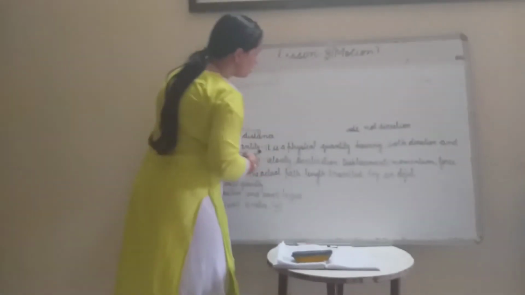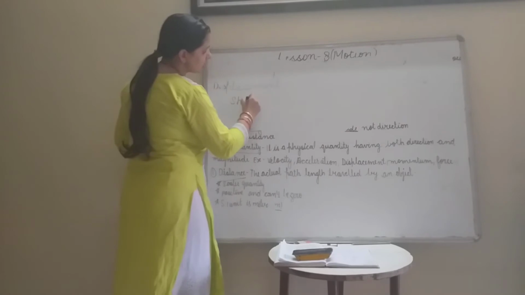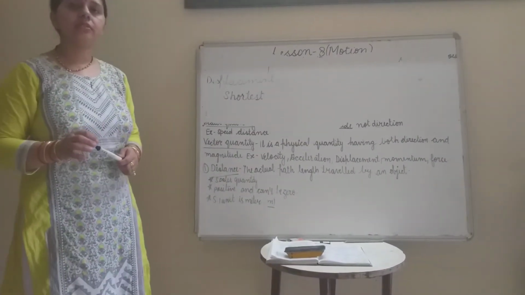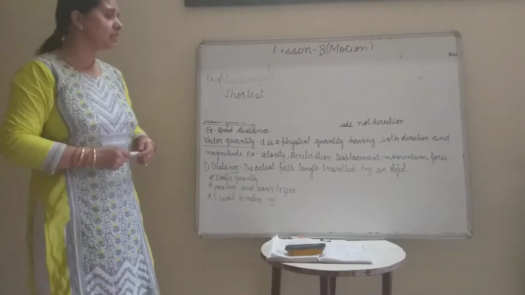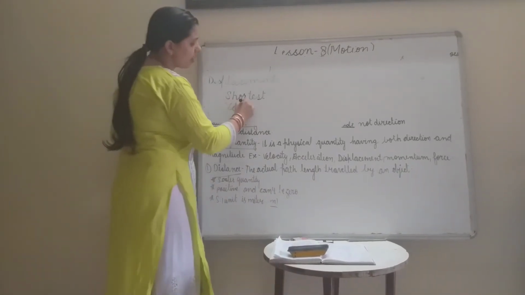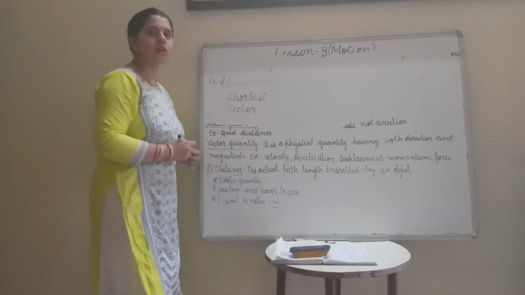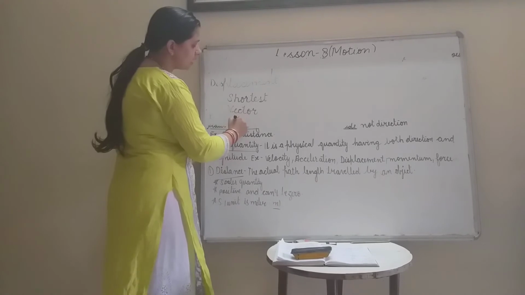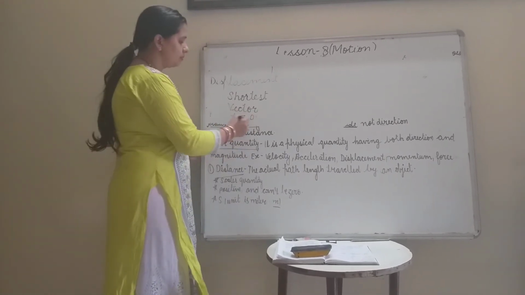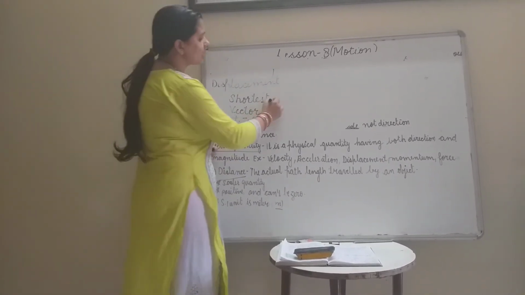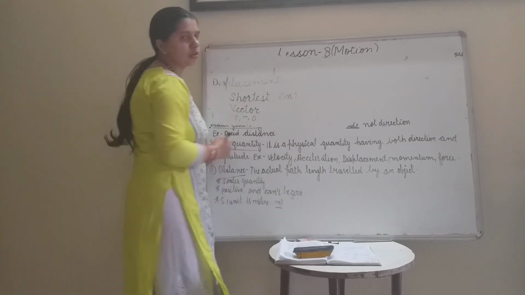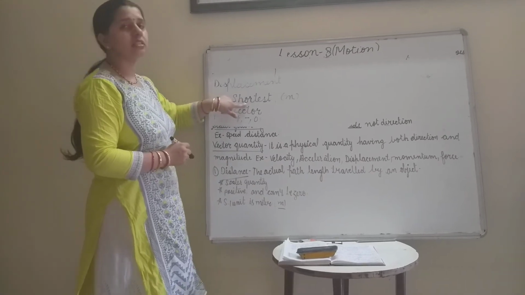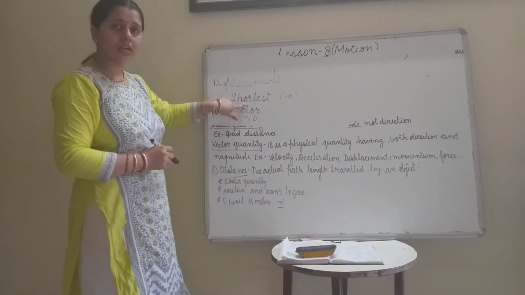The shortest distance covered by an object is called displacement. It is a vector quantity, and displacement can be positive, negative and can be zero. The SI unit is meter, small m.